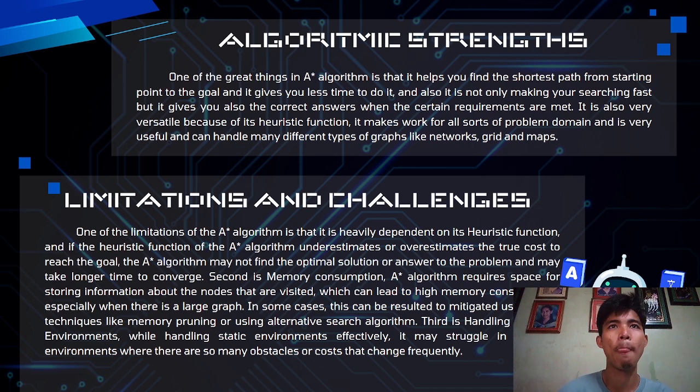Second is memory consumption. The A-star algorithm requires a lot of space for storing information about the nodes that are visited, which can lead to high memory consumption, especially when there is a large graph. In some cases, this can be mitigated using other techniques like memory pruning or using an alternative search algorithm.